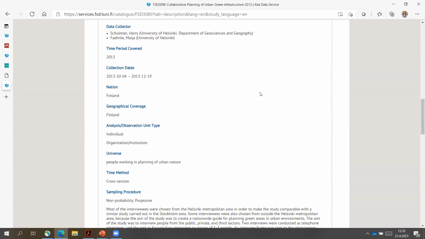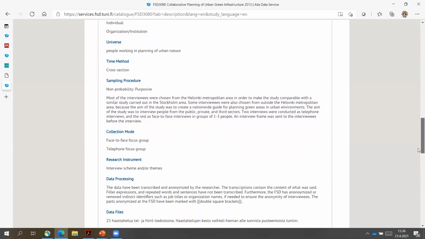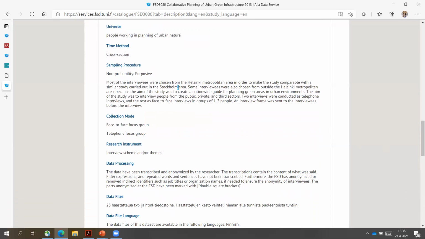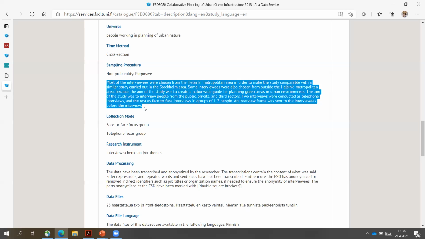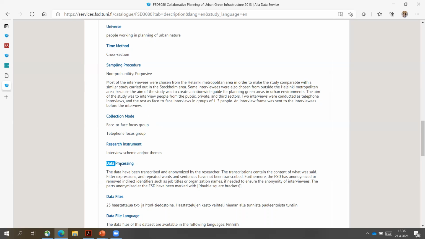And here is also the time frame information, collection dates, and geographical coverage of the data. Another piece of interesting metadata information here is how these interviews were done. The information is provided here, and also how the data were processed. So there is the information, for example, that they've been anonymized, all this information.